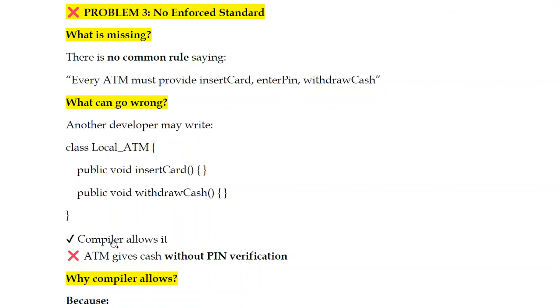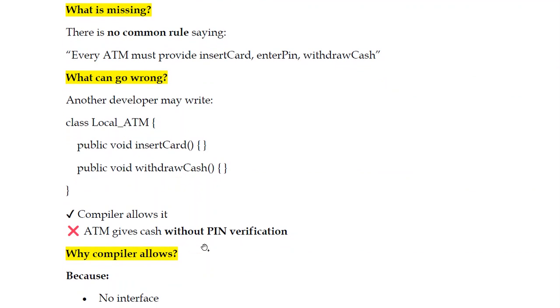So what is happening? Compiler allows it. ATM gives cash without pin verification. Without pin verification, anyone can withdraw the money. Am I right? This is the major threat, the biggest issue. Without verifying the PIN, how will we do this operation, inserting the card and then withdrawing cash? If the card is validated or not, after that the PIN number is validated or not. Without giving this, it will still execute. Compiler allows it because there are no restrictions on that. So whether we should implement all these methods.